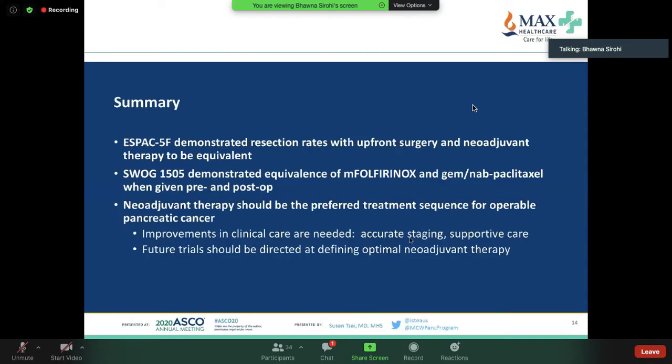So that's why you need to give Creon. I recently had a patient who kept on losing weight, was on 25,000 Creon 3 times a day. And despite that, the stools were floating and the patient had lost about 10 kilos. So even with snacks, we asked him to take 10,000 units.